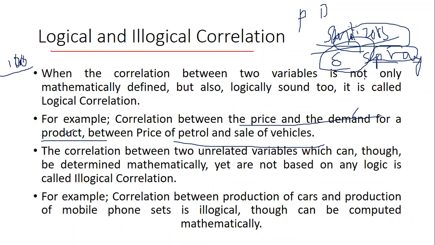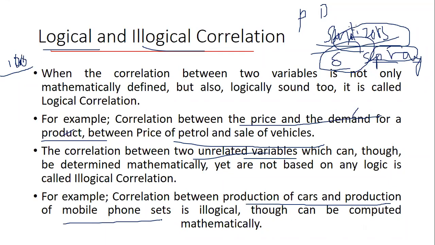Then coming to illogical correlation: the correlation between two unrelated variables. What is logical? It should not only be mathematically defined, but also sound logically correct. What is illogical? It is two unrelated variables which we are trying to compare. Now, production of cars and production of mobile phone sets.